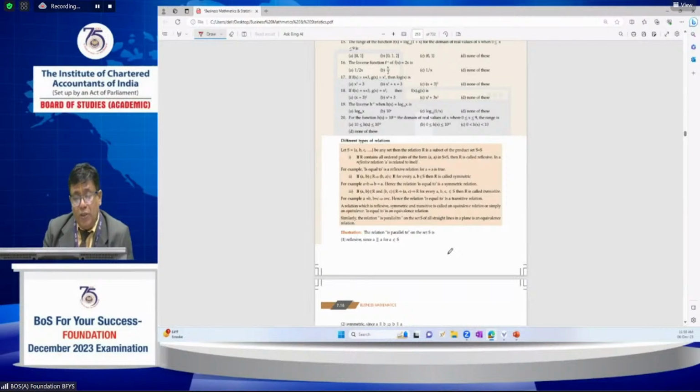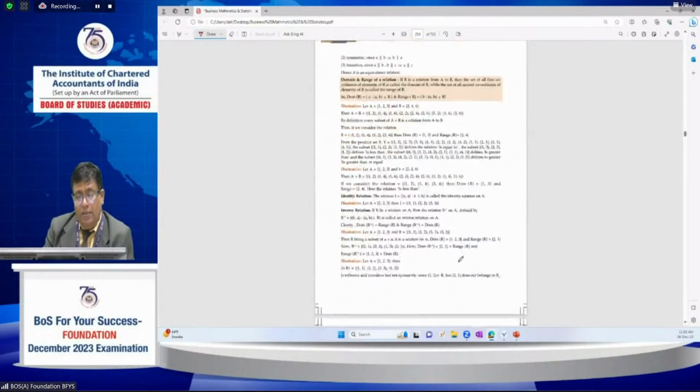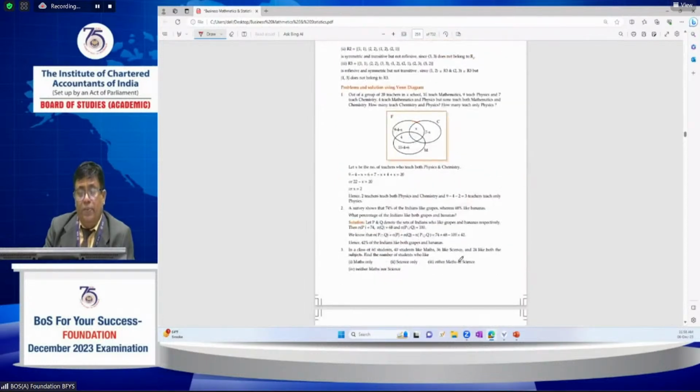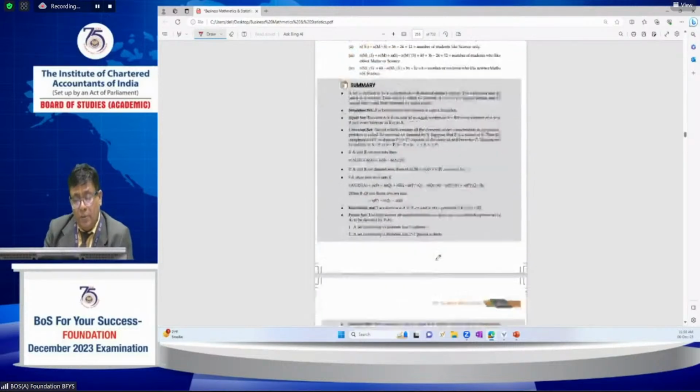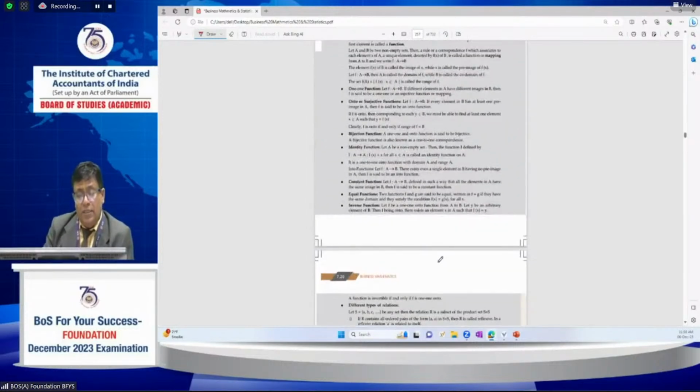Those are the reflexive property, symmetric property, and transitive property. If it follows all these reflexive, symmetric, and transitive properties, then we call it an equivalence relation. This is important related to these properties, and look at the Venn diagram related properties and how questions can be solved.